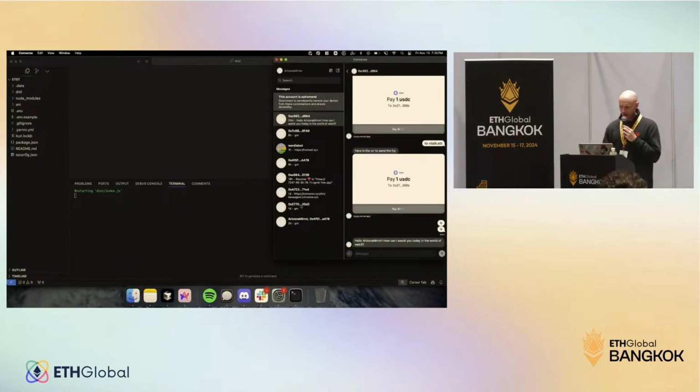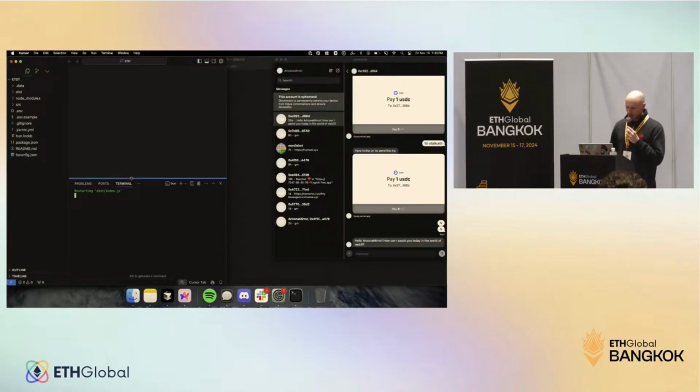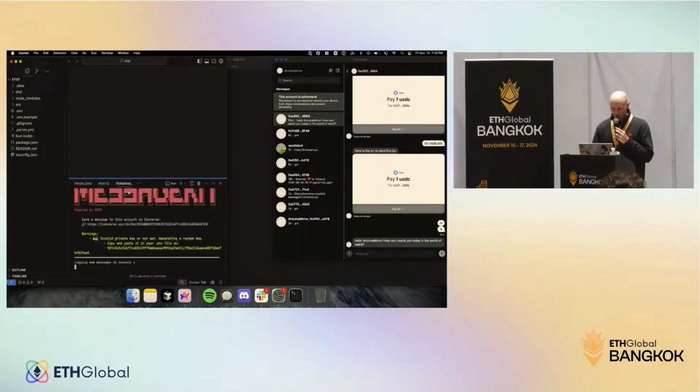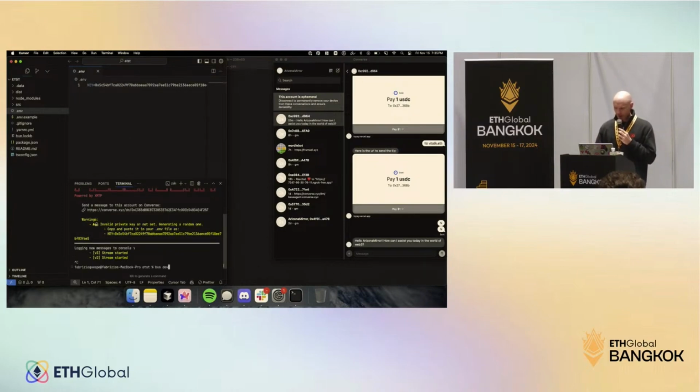You're going to see that on the right I have Converse, on the left I have the repo. This is the ENS agent demo. Because I don't have my private key set, it's going to generate a random one for me, which I can just copy paste. So each time that I start the bot, it's going to keep the same address.